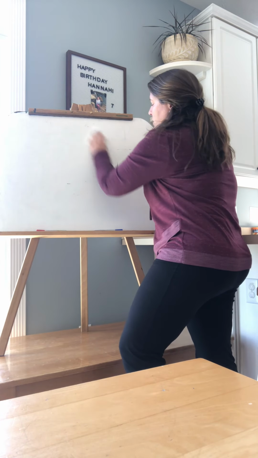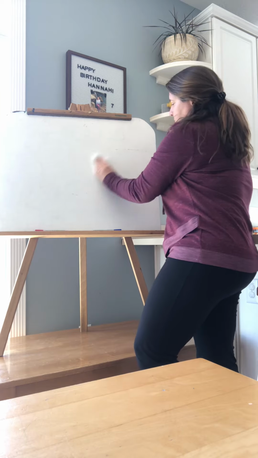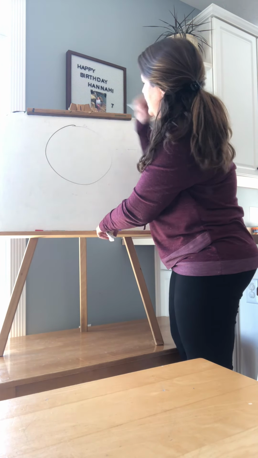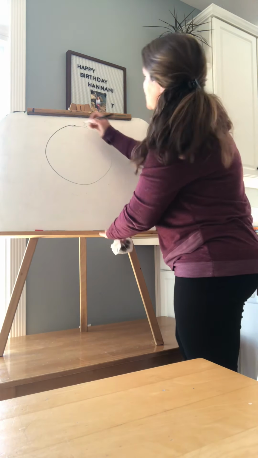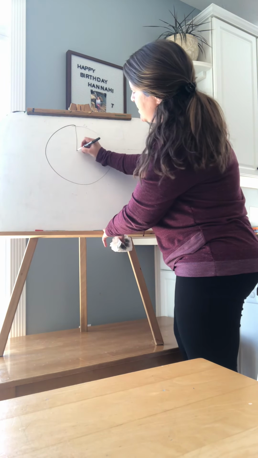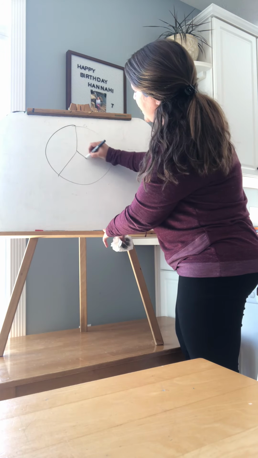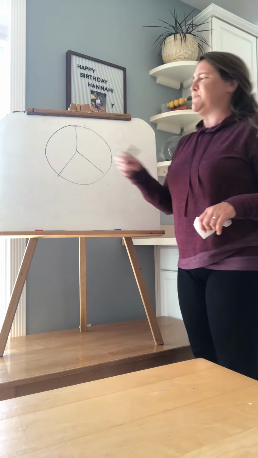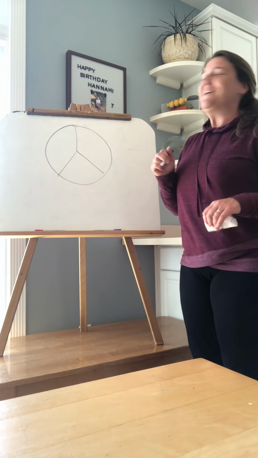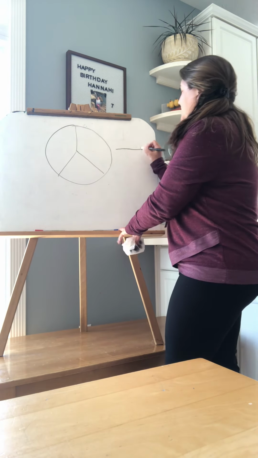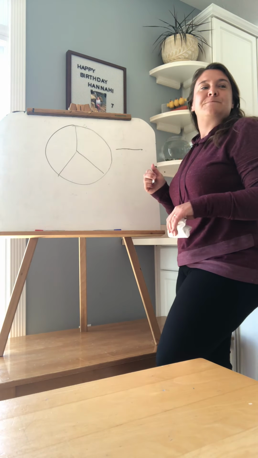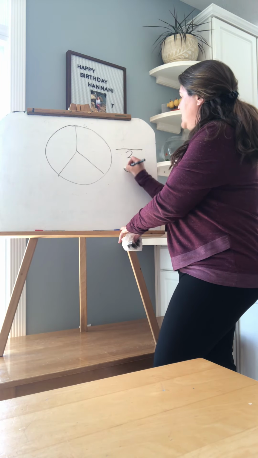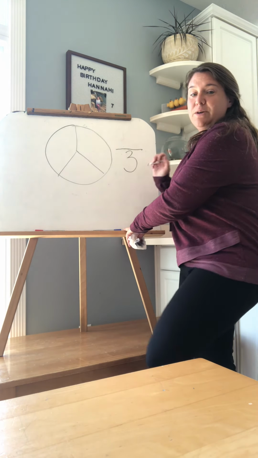All right, we're gonna share a little bit more with our family, okay, Jacob? Okay. Let's do another pizza. And this time we're gonna share with Hannah too. So it's gonna be me, Jake, and Hannah. How many equal parts should we have, Jake? 3. 3 equal parts. I'm not the best artist, but is that kind of 3 equal parts? Yeah. Okay, so do we remember what number goes on the bottom? 3. Yeah, because that's how many total parts we have. So 3 goes on the bottom.